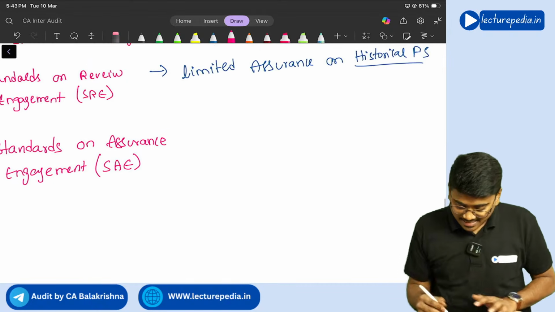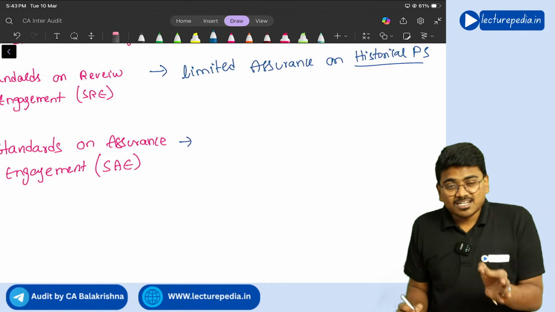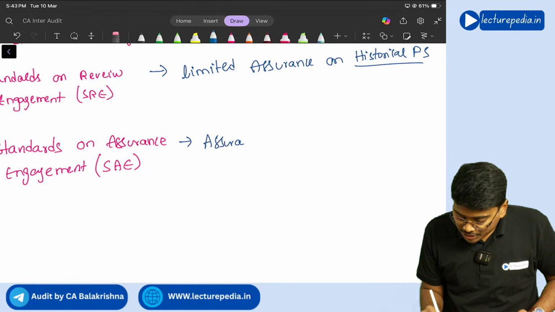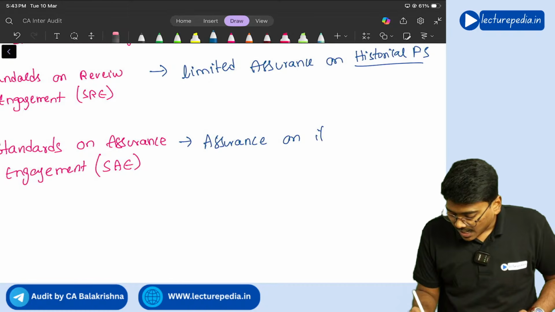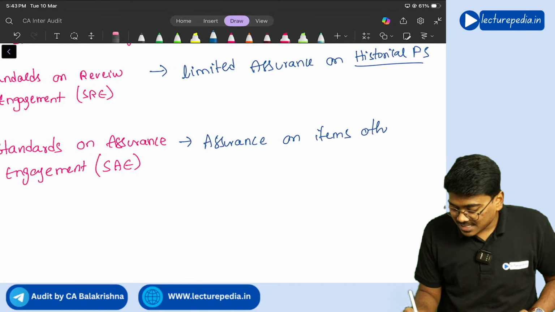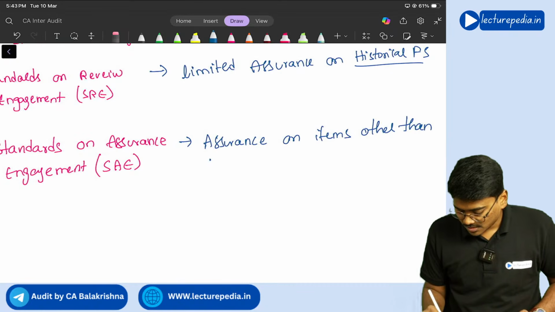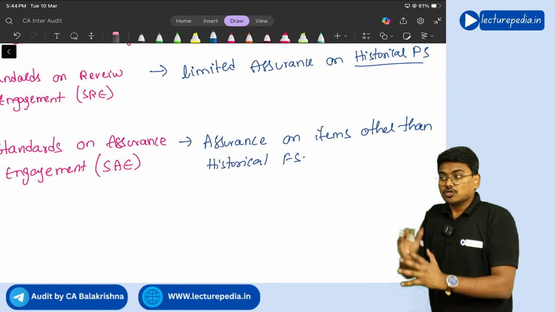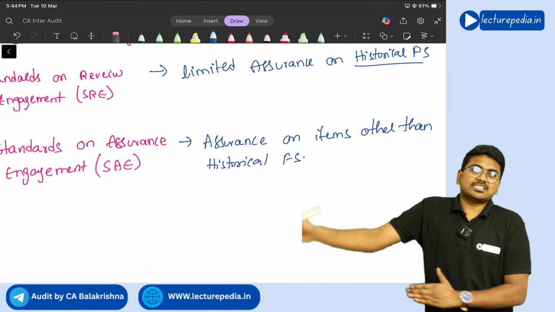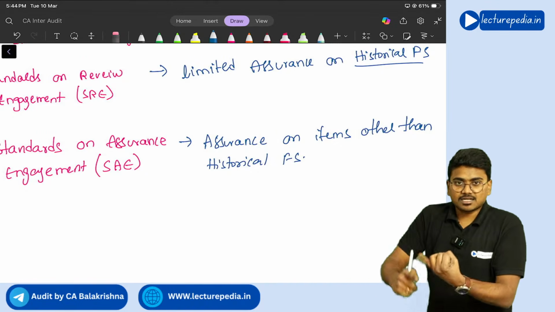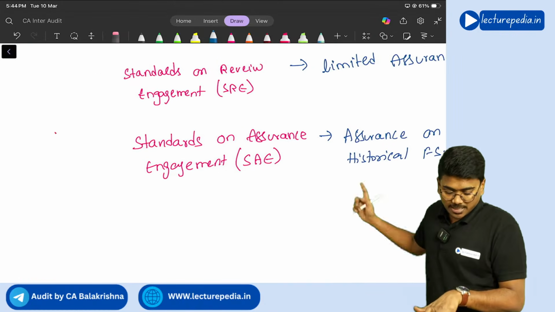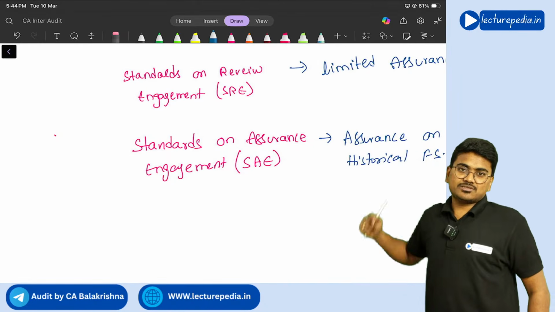So the SAE series you will apply when the auditor or the practitioner has been appointed to provide assurance on items other than historical financial statements. Examples: internal control, prospective financial statements. In such an engagement, the practitioner should comply with standards on assurance engagement.